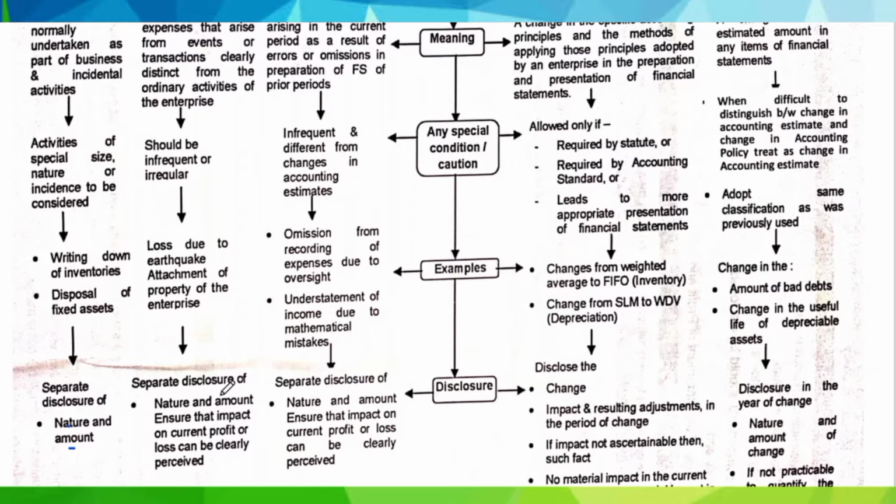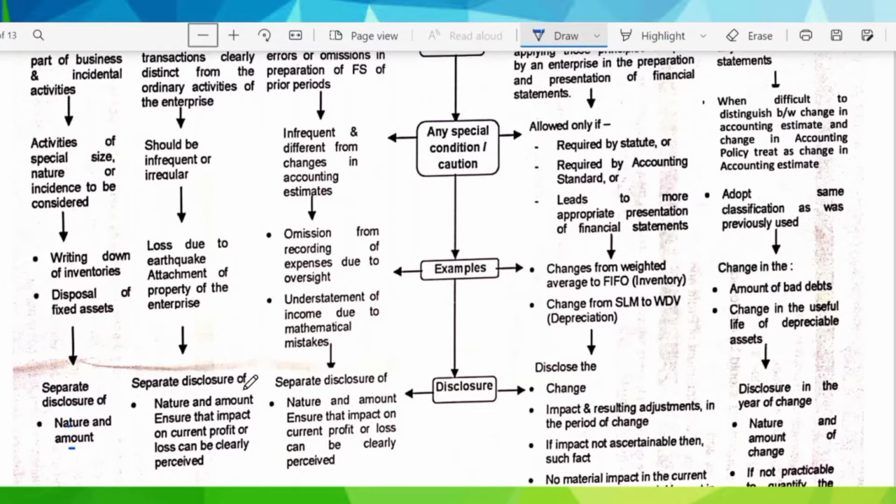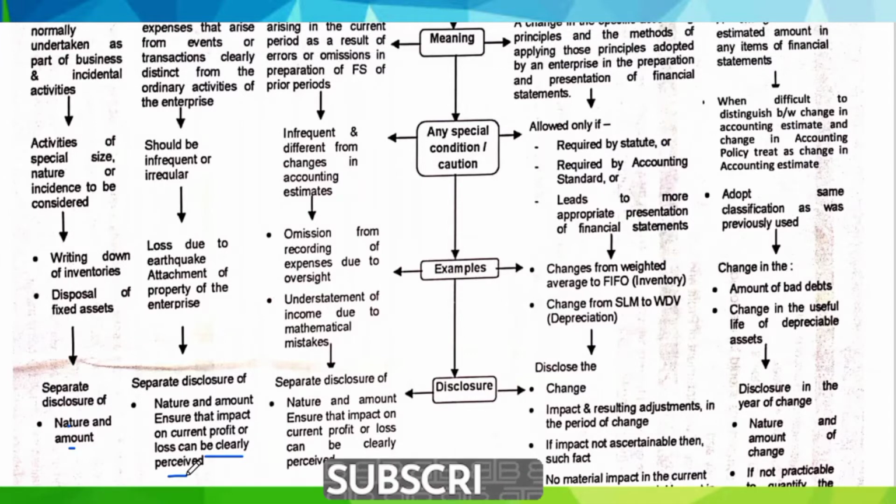Hence, an event that is extraordinary for one enterprise may be ordinary for another. The separate disclosure for an extraordinary item is its nature and amount, like we had for the ordinary item also, but for an extraordinary item we have to ensure that the impact on current profit or loss can be clearly perceived. This is an important disclosure point for extraordinary items.